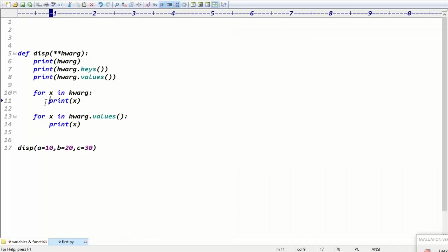Guys, by default the for loop is taking which values here? By default the for loop is taking the keys, right? So if you want the values here, kwargs.values(), right? Exactly.